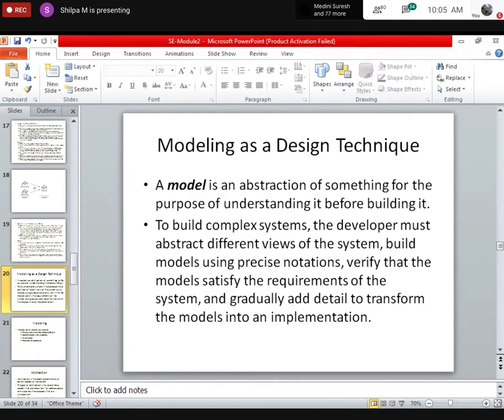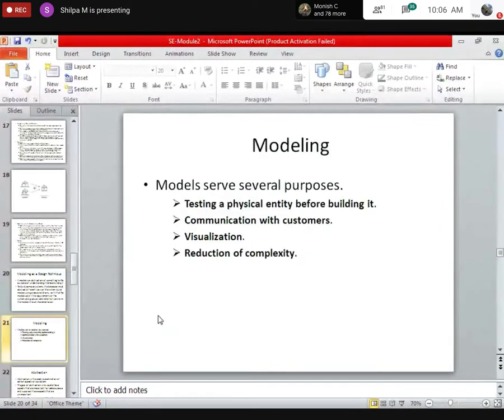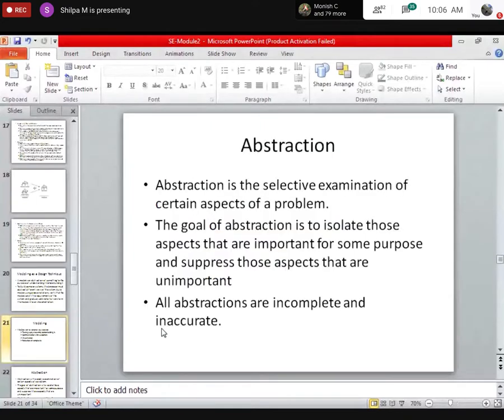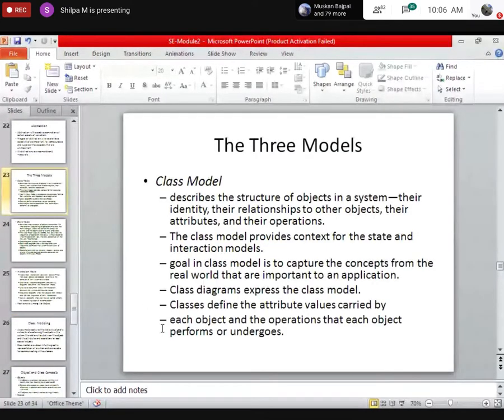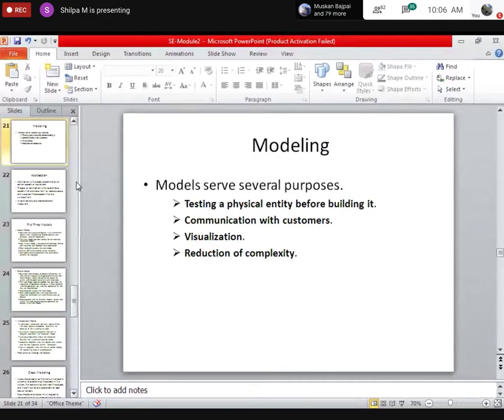So can you all read this? By then I will take your attendance. I'll finish this. After this, you have again the three models that you can read. By then, I will finish my attendance.